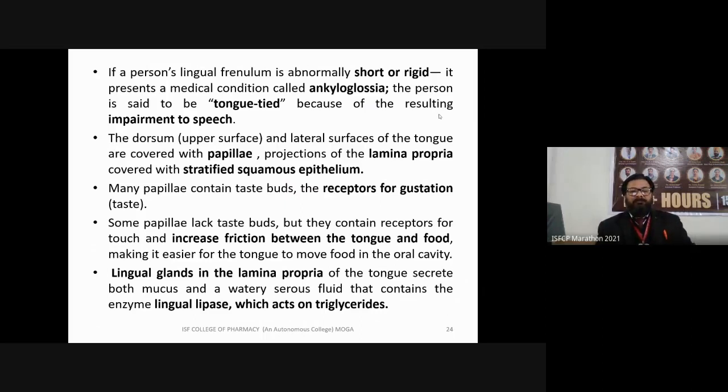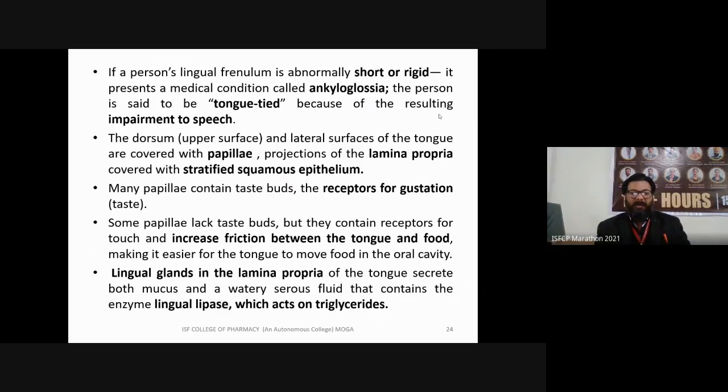The next is the dorsum. What is dorsum? Upper surface. The upper and lateral surfaces of the tongue are covered with papillae. Papillae are projections of the lamina propria covered with stratified squamous epithelium layers. This is also very important. Many papillae contain taste buds.